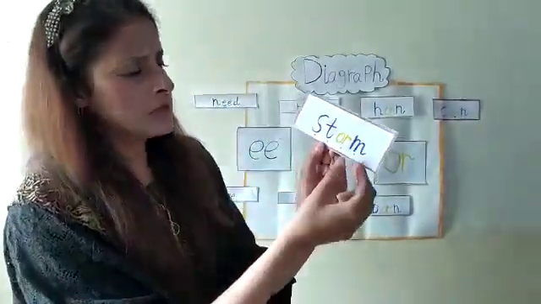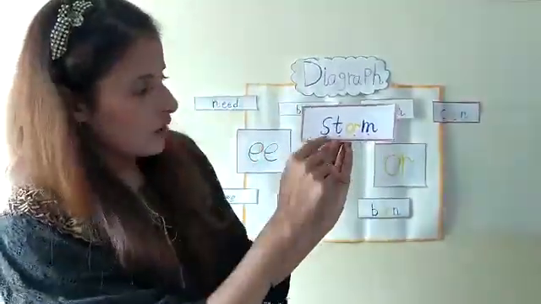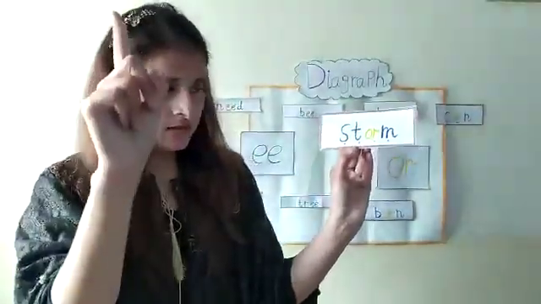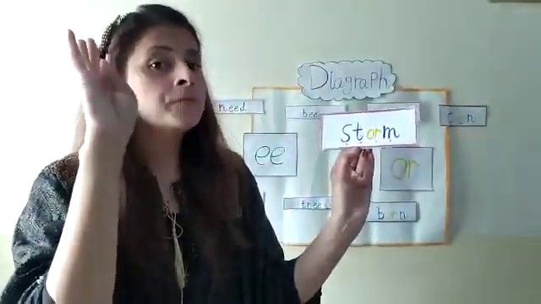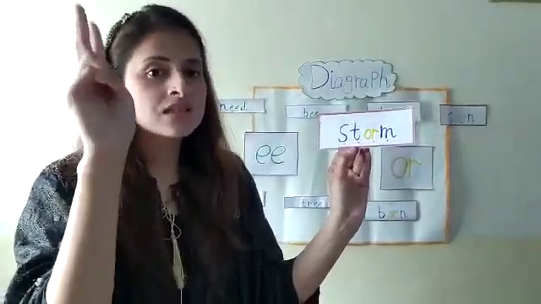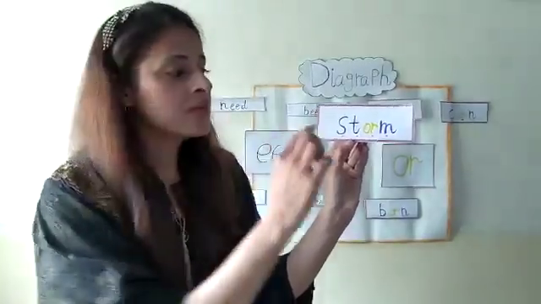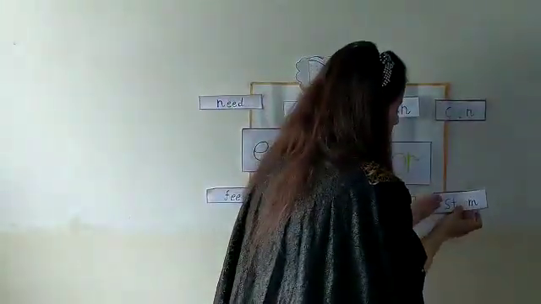Let me see. 1, 2, 3, 4. 4 sounds in a storm word. O, N, storm. And I'm going to paste this last word on the chart paper.